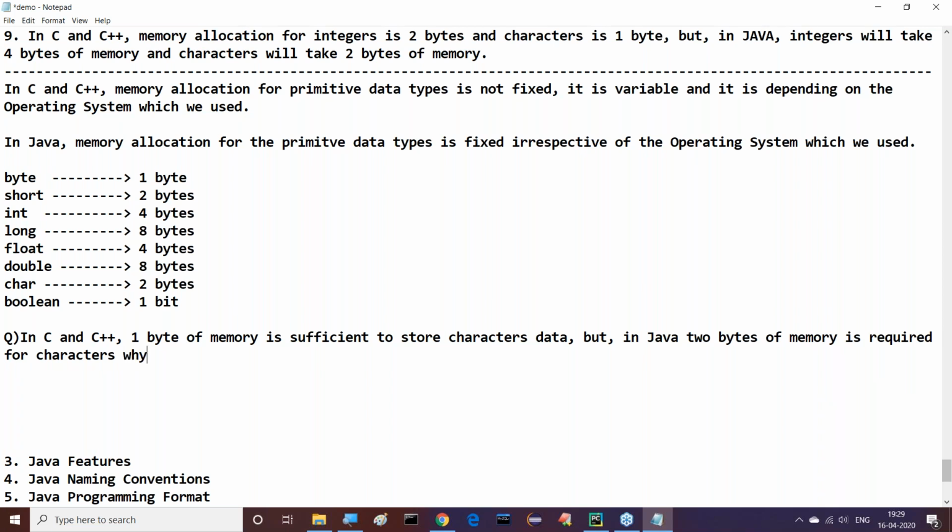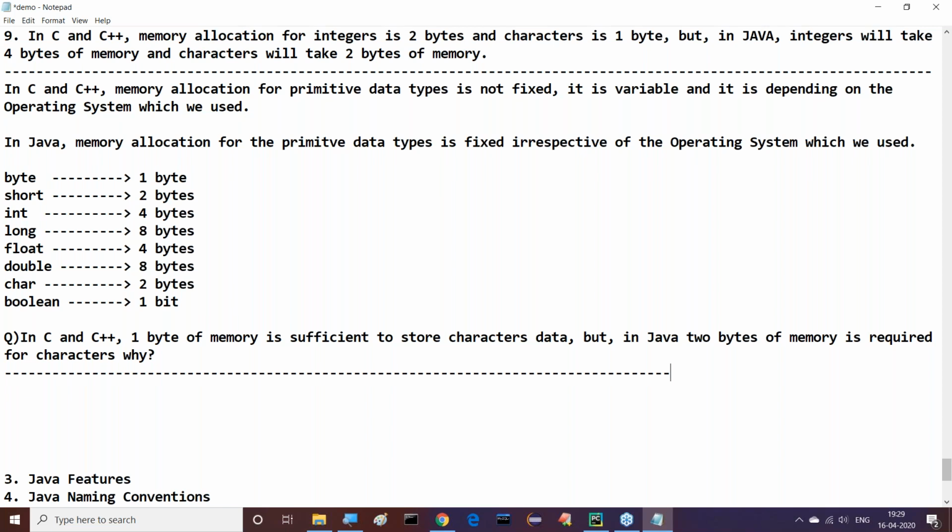Why? This is my question. Why are 2 bytes of memory required for characters in Java, and 1 byte sufficient for characters in C and C++? What is the purpose of Java assigning 2 bytes of memory?